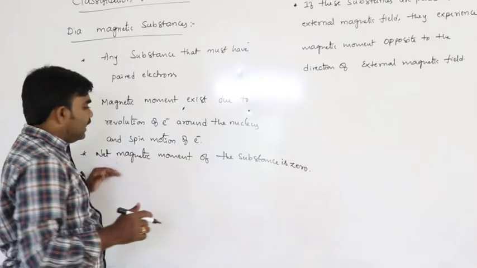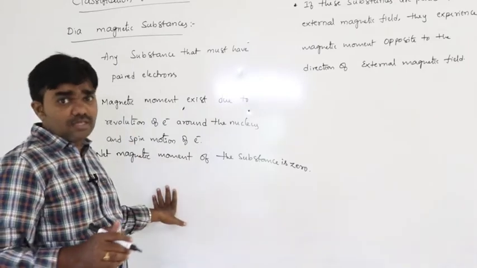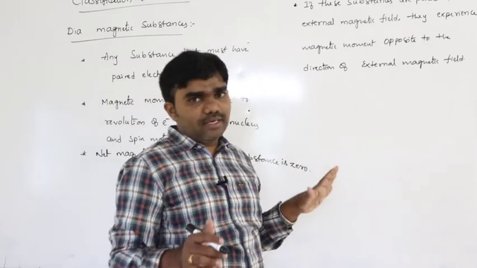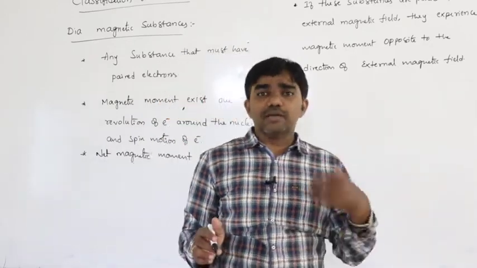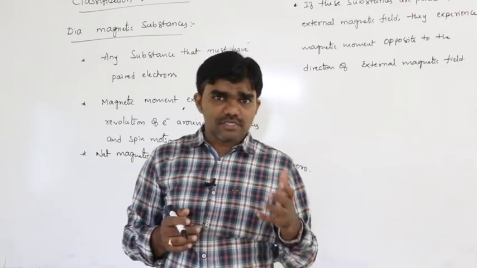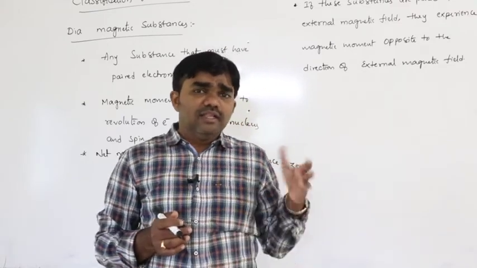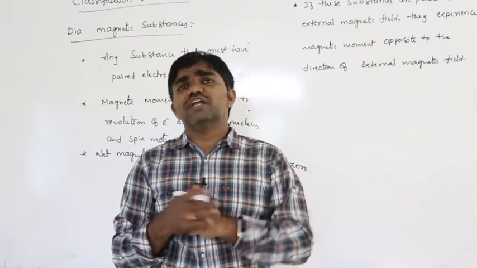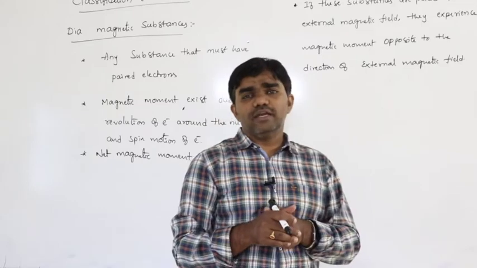Next, net magnetic moment of the substance must be 0. If these diamagnetic substances are placed in external magnetic field, these materials experience magnetic moment opposite to the direction of applied magnetic field.